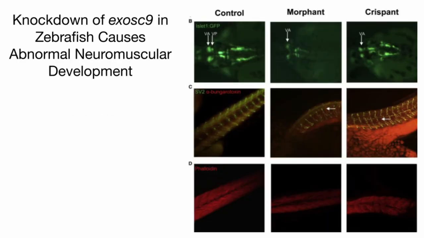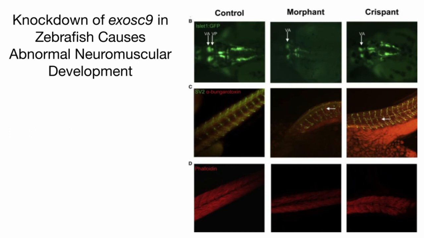In Figure B, whole mount immunofluorescence was done on the islet-1 GFP transgenic line of zebrafish, which produces green motor neurons in the hindbrain. Cranial nerve V is split into two distinct parts, anterior VA and posterior VP. In the EXOSC9 morphants and crispants, it was common for VP to be absent. This again suggests that functional EXOSC9 is required for the posterior part of the brain to develop in zebrafish.